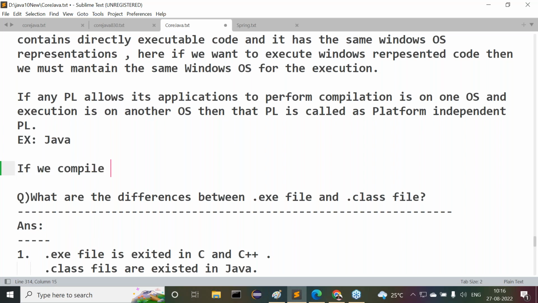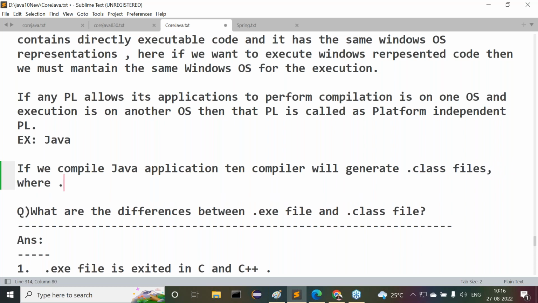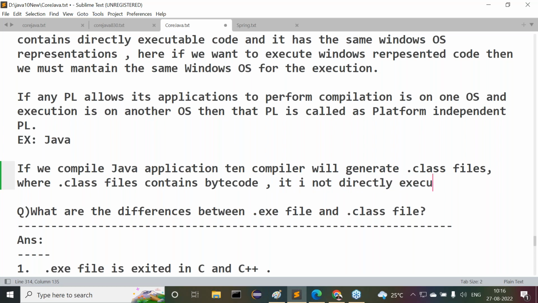If we compile a Java application, then the compiler will generate .class files. And what is the nature of the .class files? Where .class files contain which code? Now tell me. .class files contain bytecode. What is the nature of the bytecode? It is not directly executable code.